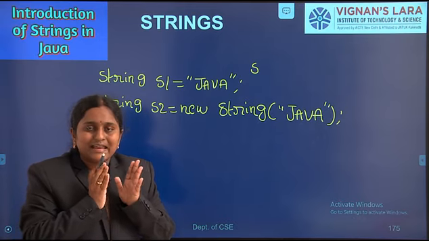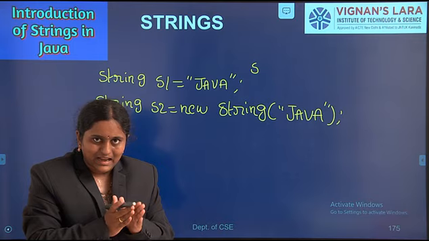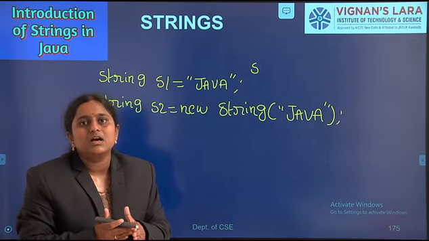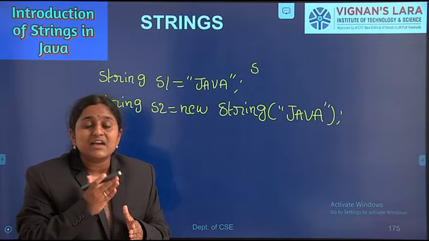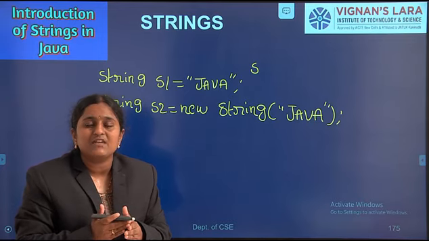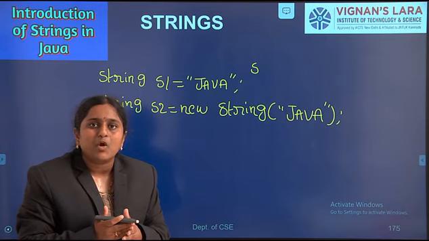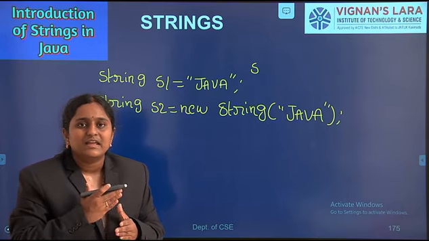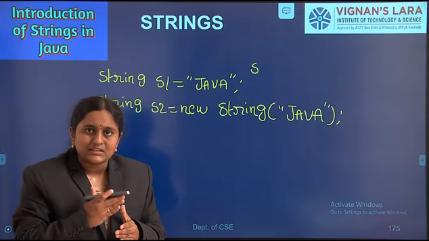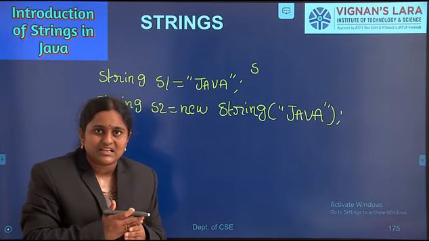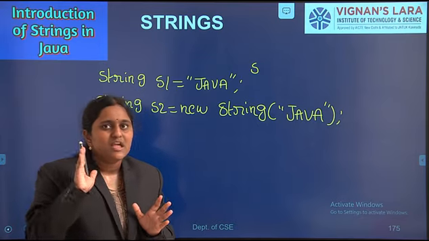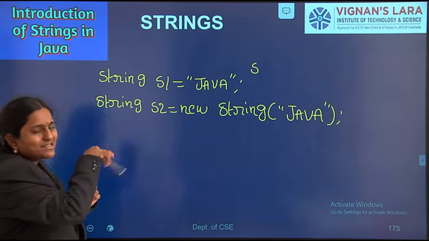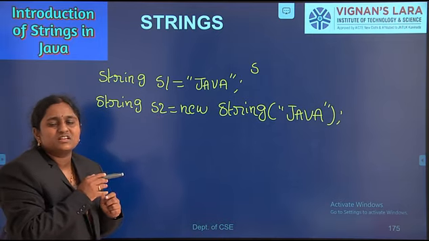So mainly these two ways we can create a string object in Java.